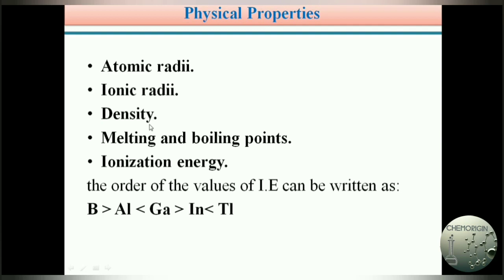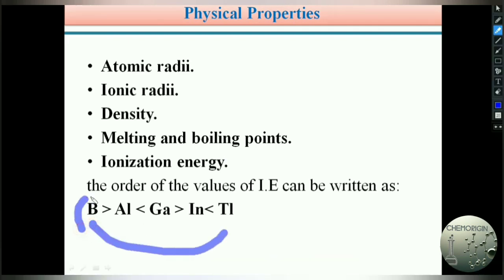Density decreases down the group. From boron to thallium, density is decreased. Boron and aluminium have very low density.